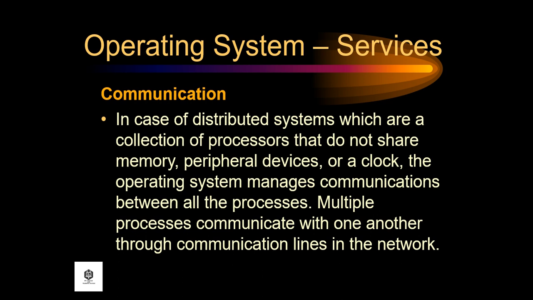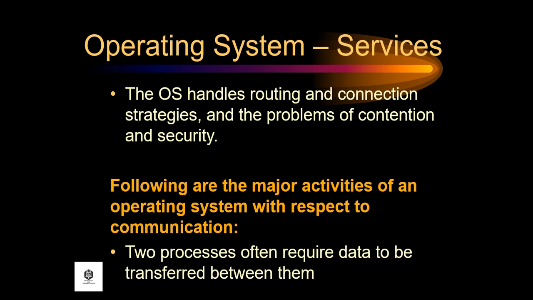Next is communication. In case of distributed systems, which are a collection of processors that do not share memory, peripheral devices, or a clock, the operating system manages communications between all the processes. Multiple processes communicate with one another through communication lines in the network. The OS handles routing and connection strategies, and the problems of contention and security.